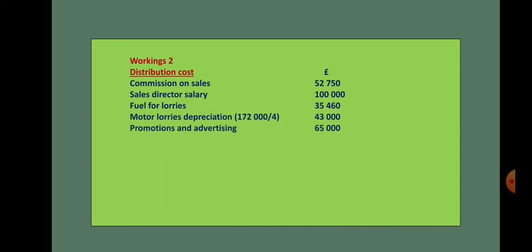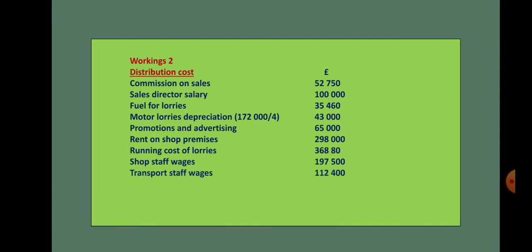Then promotion and advertising. This is something relating to selling of the goods. We advertise to sell the goods, so it should be a part of distribution cost. Then rent of shop premises, rent of showroom, or anything where we are paying the rent in order to sell the goods or promote the goods should come under distribution cost. Running cost of lorries, shop staff wages, transport staff wages. All these should come under distribution cost.